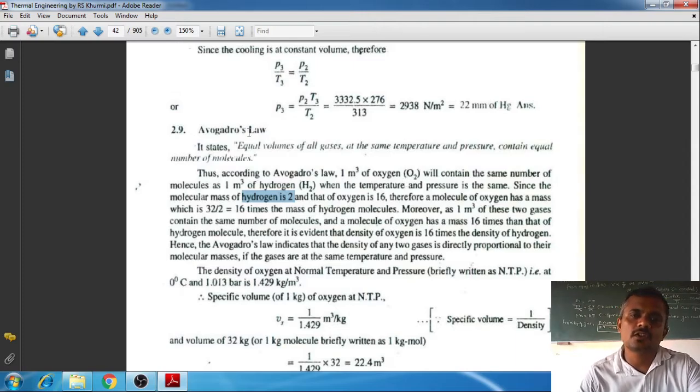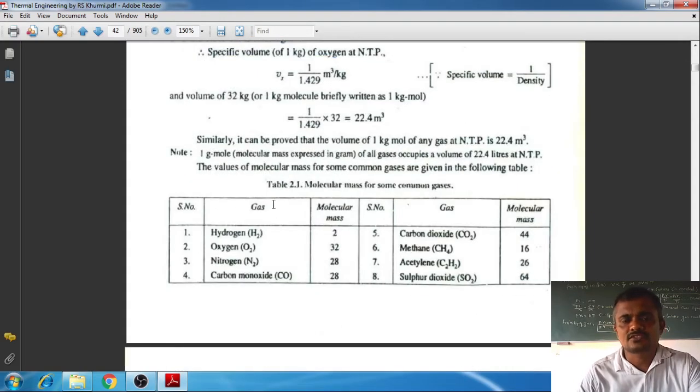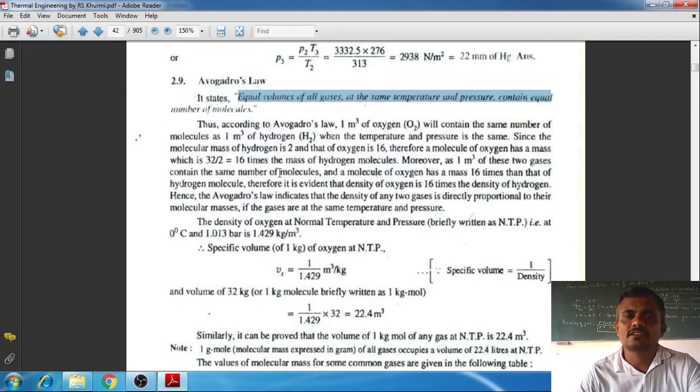So we have to remember it is equal volume of gases. Volume is equal here. Equal volume of gases at the same temperature and pressure. Here temperature and pressure will be the same. Then it contains equal number of molecules. The number of molecules will not be changing. Only the molecular mass for various elements or gases may change. So this is what Avogadro's law says. Here the definition of Avogadro's law is very very important.